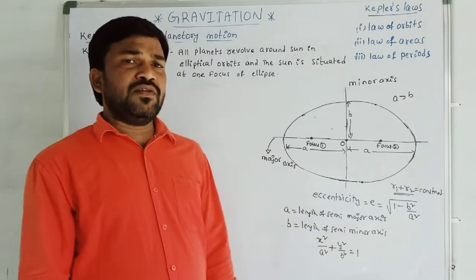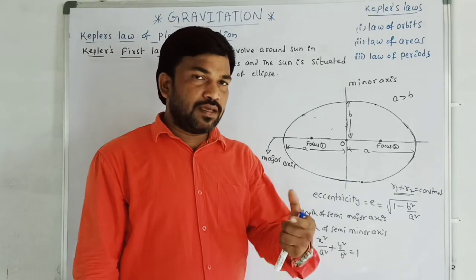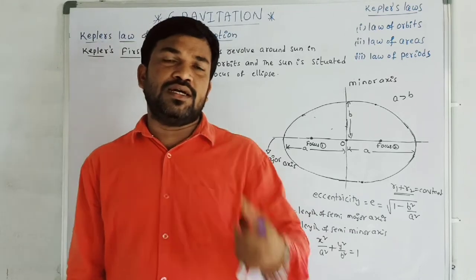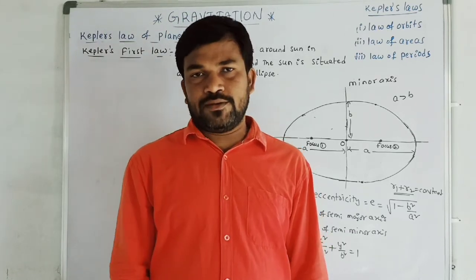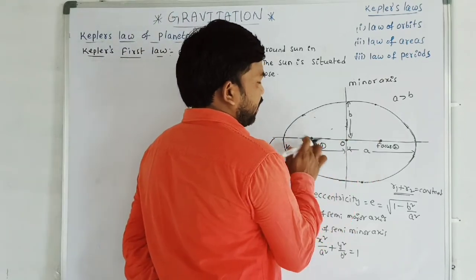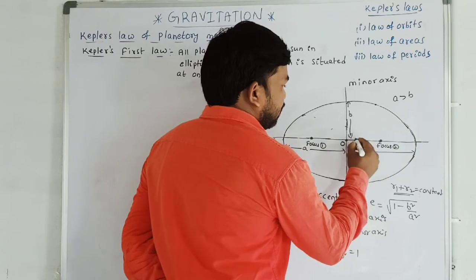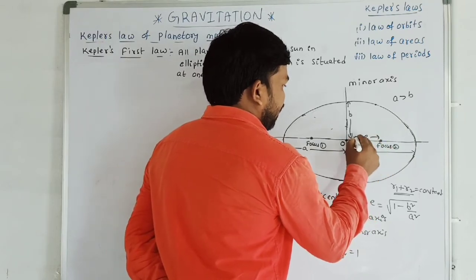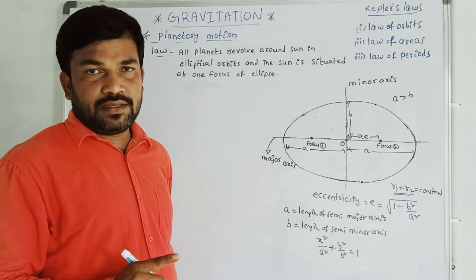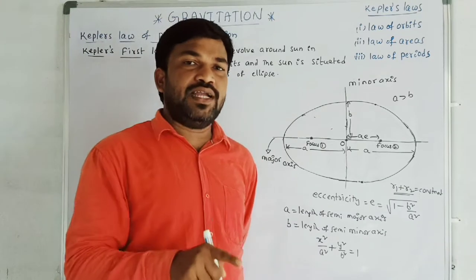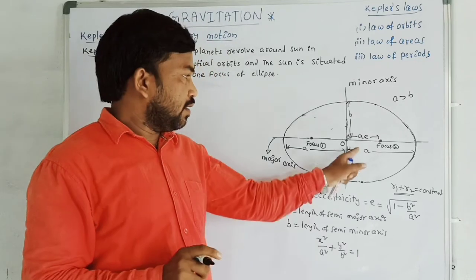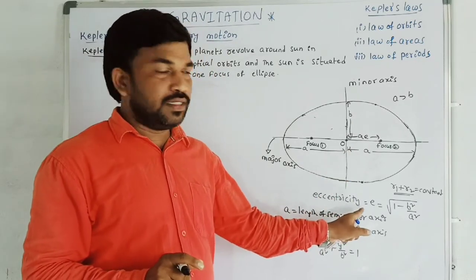Then what is the use of eccentricity in an ellipse, sir? The eccentricity is used to find the distance of the focus from the center. We can find the distance of the focus from the center by using eccentricity.